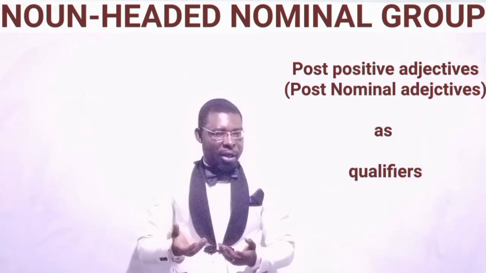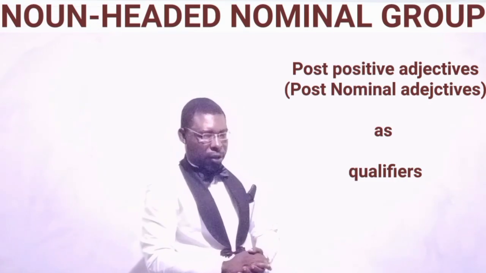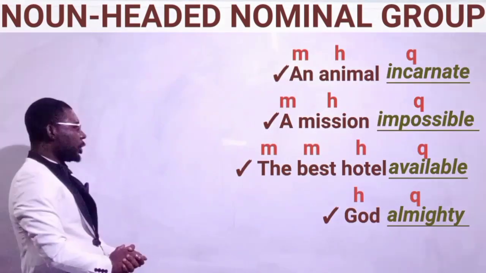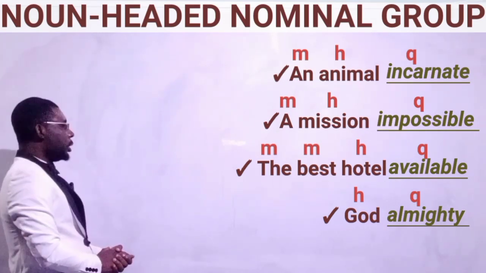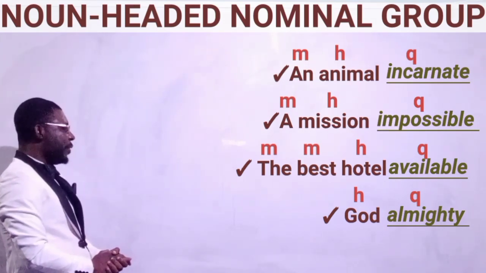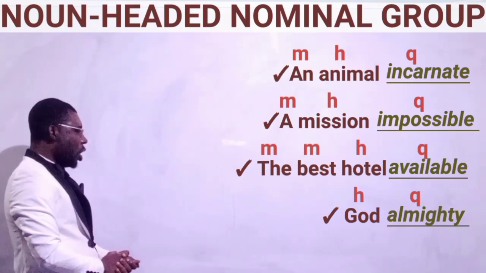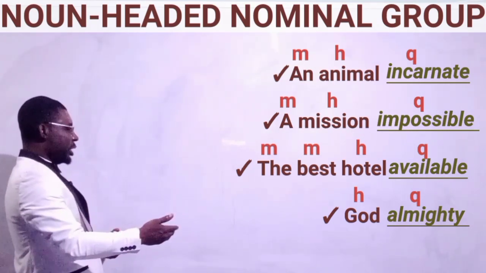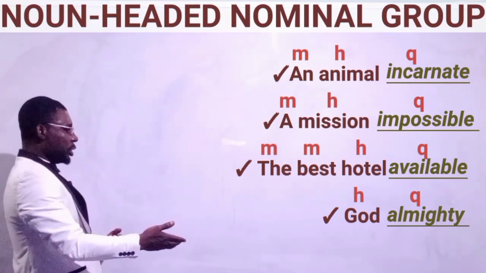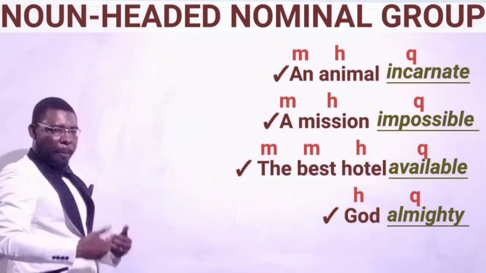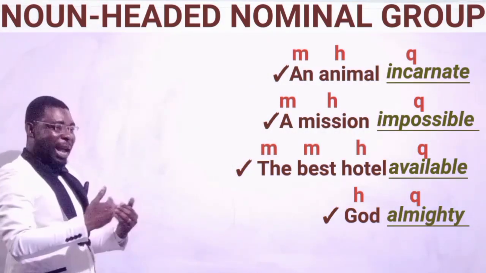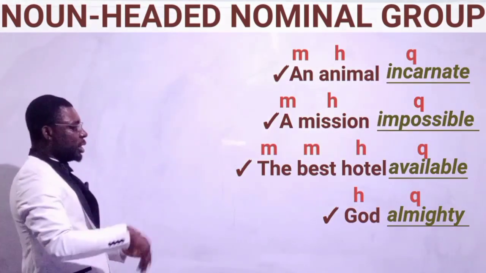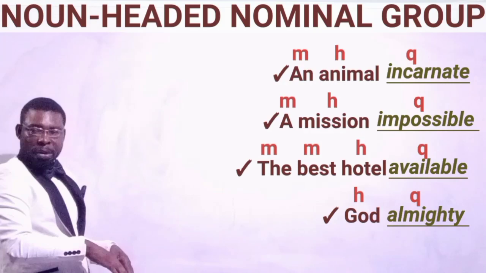For instance, in these expressions: an animal incarnate, a mission impossible, the best hotel available, God Almighty. All these underlined words after the nouns are called postpositive adjectives, serving as qualifiers to the nouns.